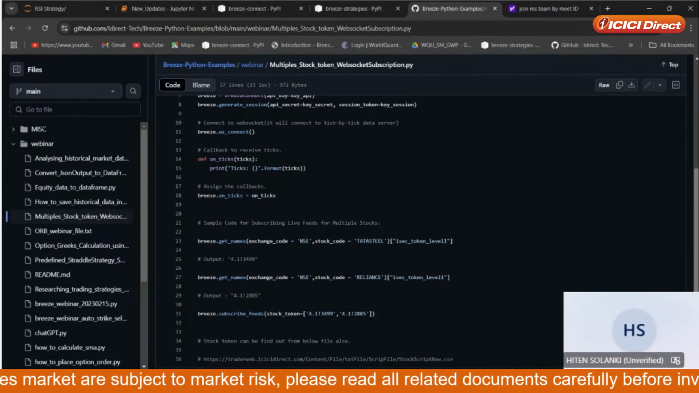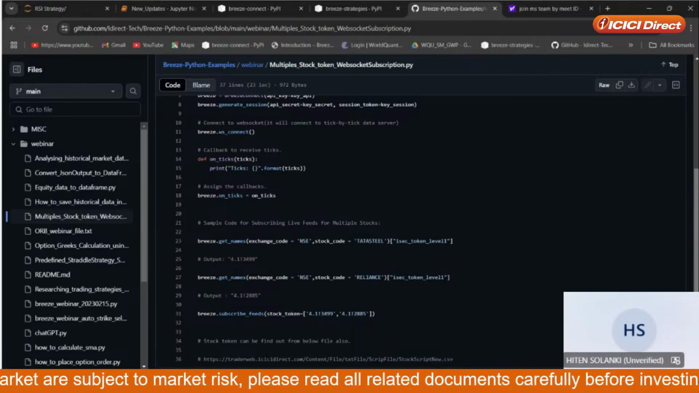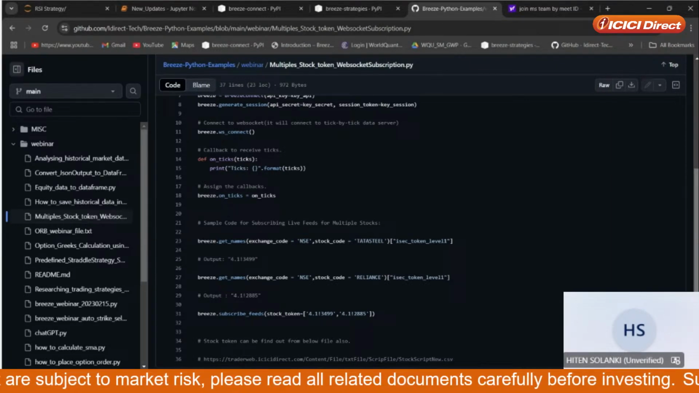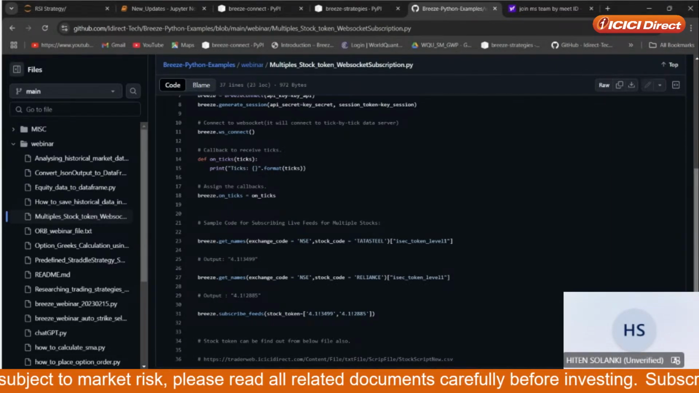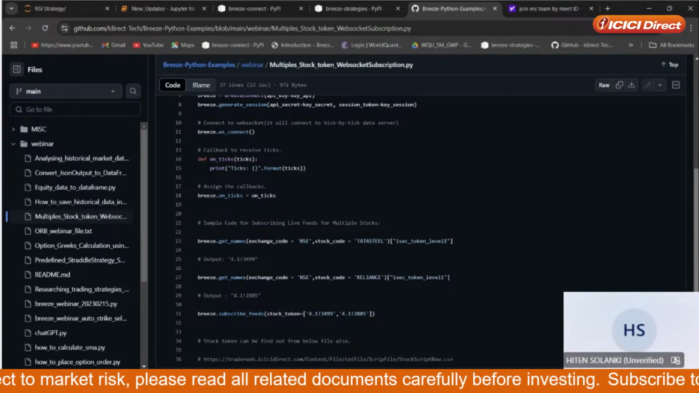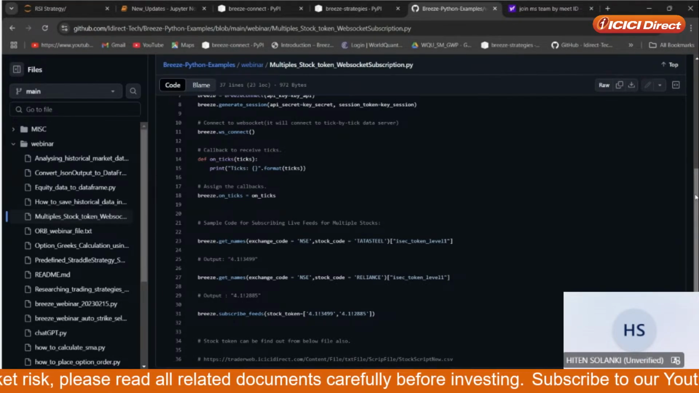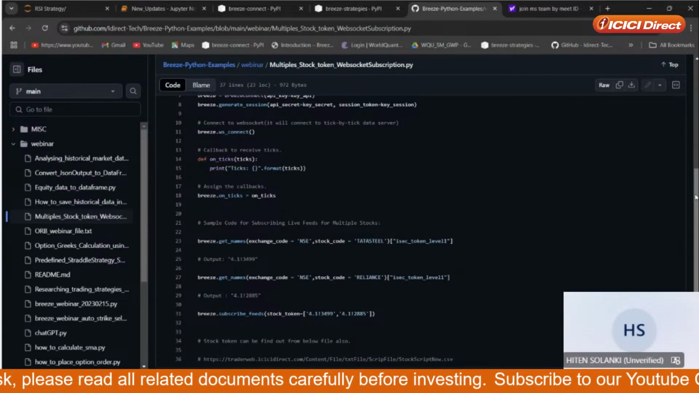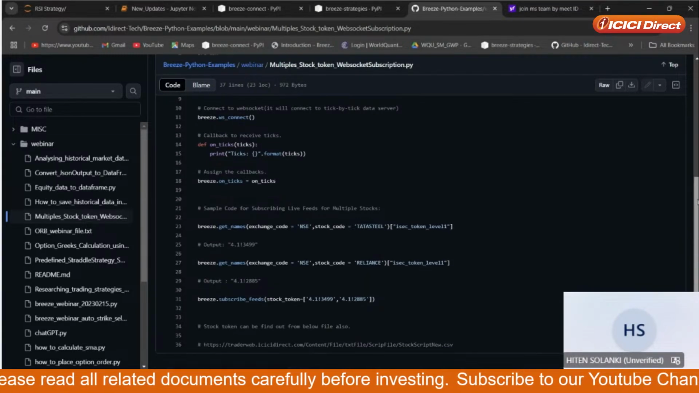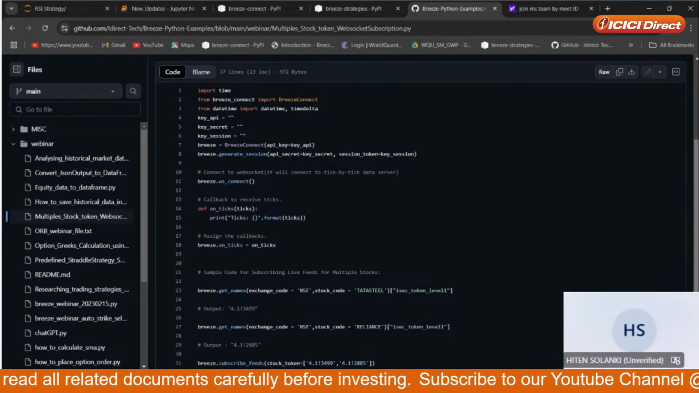Suppose you have an option chain and you want to subscribe to an option chain, how you can do it through WebSocket. That code also we are going to upload very soon, and we are going to create a video on that also. Then on that basis, you can write the code and create your own strategy.